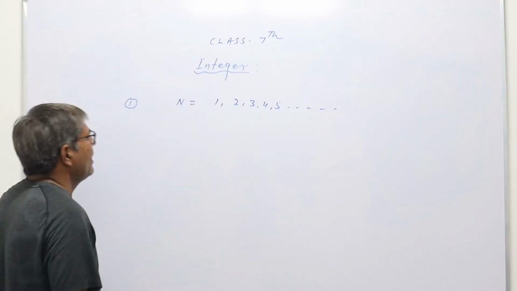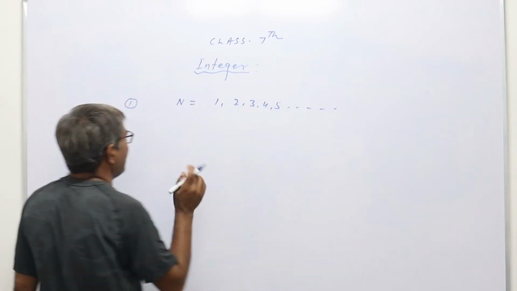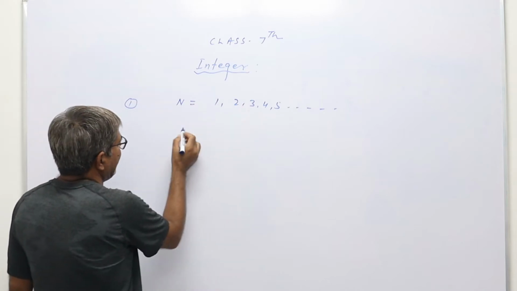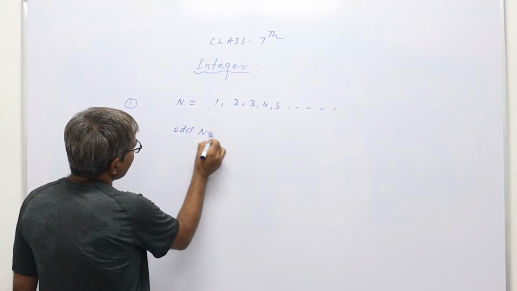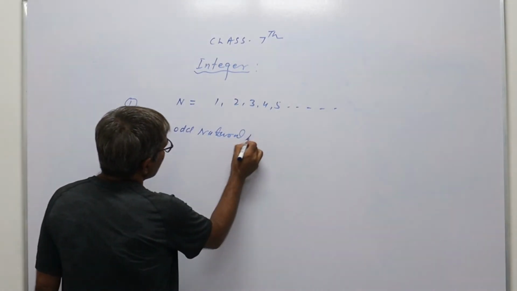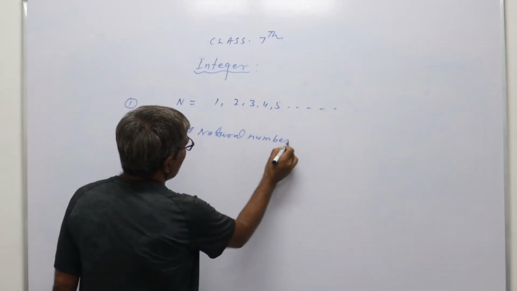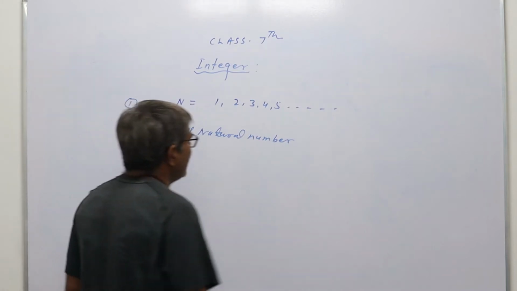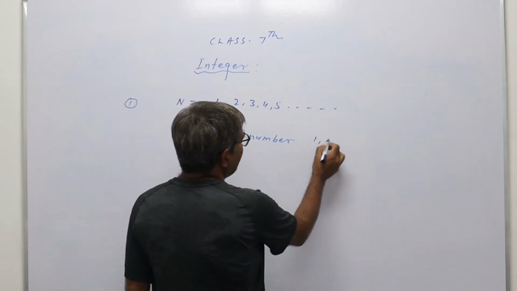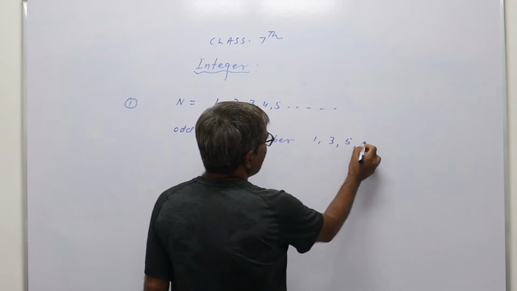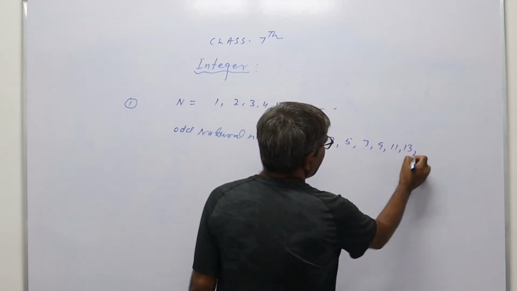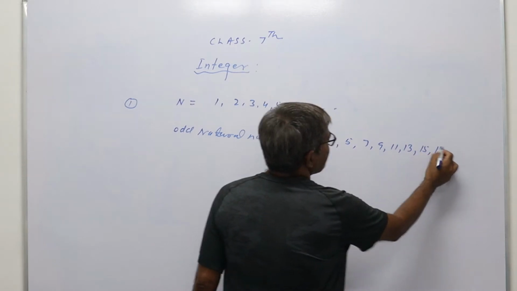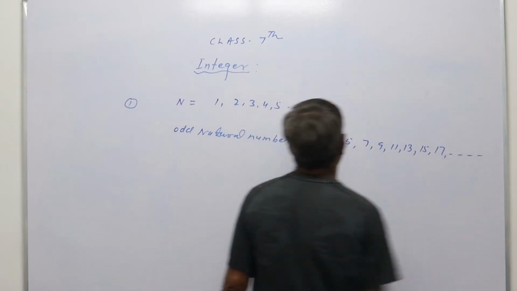natural numbers. Now out of these natural numbers, there are again two categories. First, odd natural numbers. So the odd natural numbers are 1, 3, 5, 7, 9, 11, 13, 15, 17 and so on.